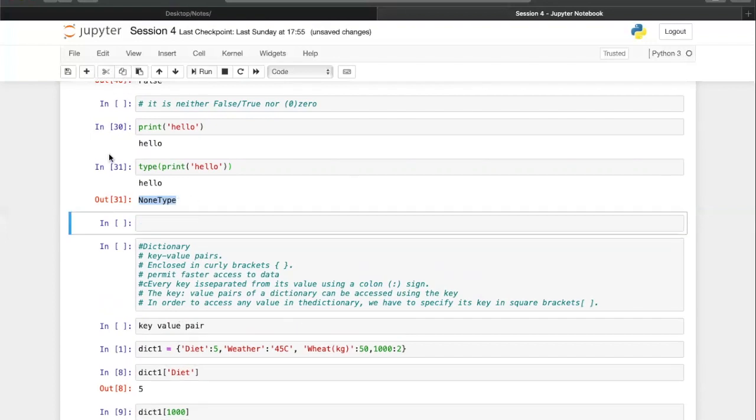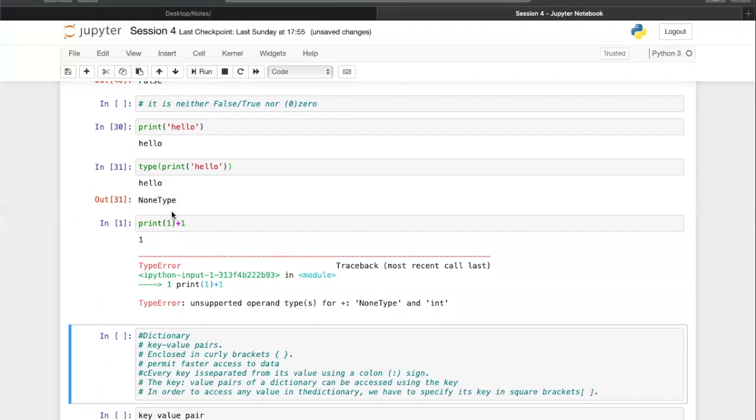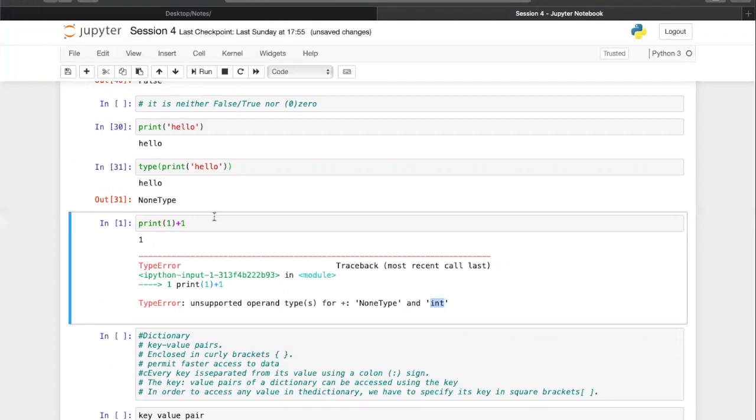And if you remember one of the conversations from our first video, if I say print 1 plus 1, I try to add this 1 to this 1, but by adding this print keyword, it gives me a type error saying that I cannot add an int to a none type. So when you say print 1, it gives you a view of 1, and that is a none type. A view is not a specific type like string, integer, float. So if you try to add 1 to this print, it says that you are trying to add int to a none type, which is not possible.